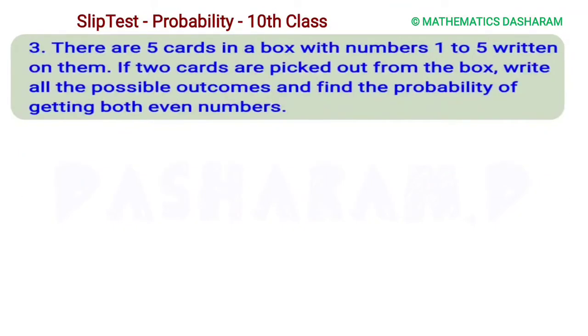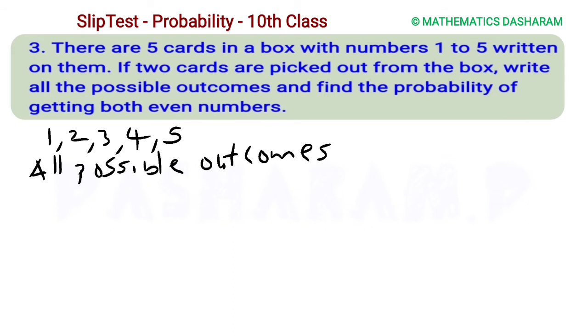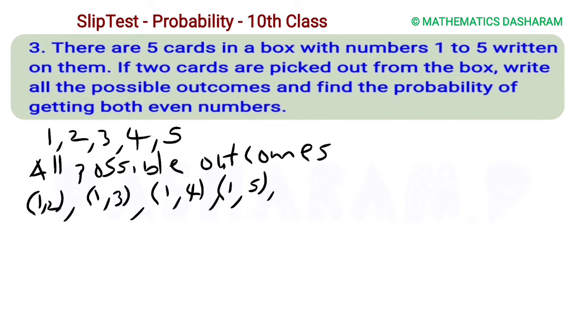Third question, there are 5 cards in a box with the numbers 1 to 5 written on them. If 2 cards are picked out from the box, write all the possible outcomes. Taking 2 cards at a time, first card 1, second card 2; first card 1, second card 3; first card 1, second card 4; first card 1, second card 5.